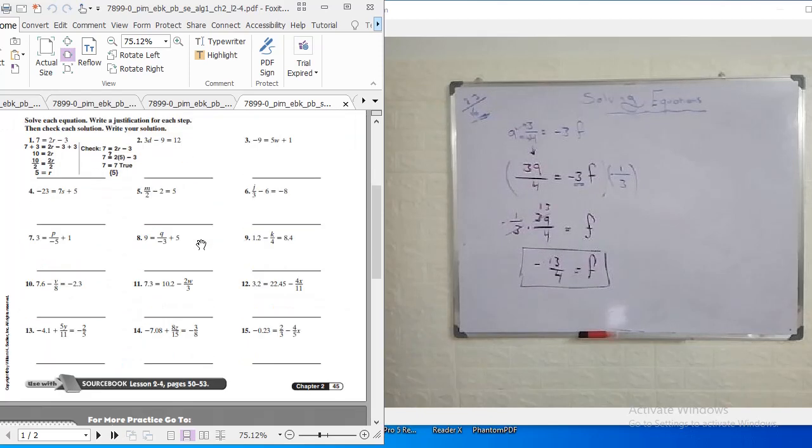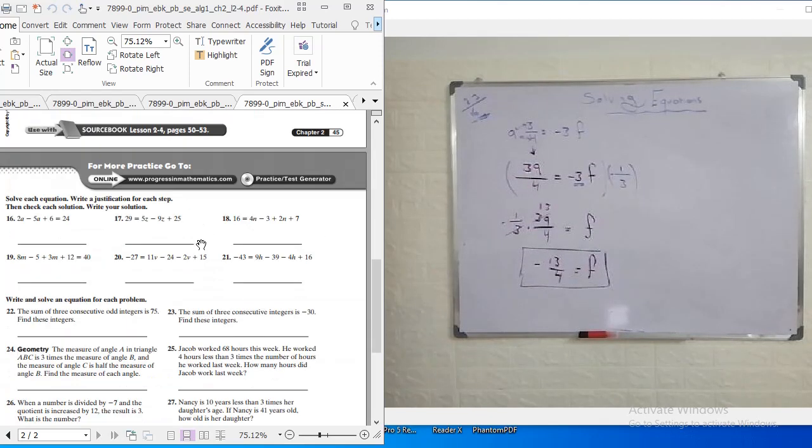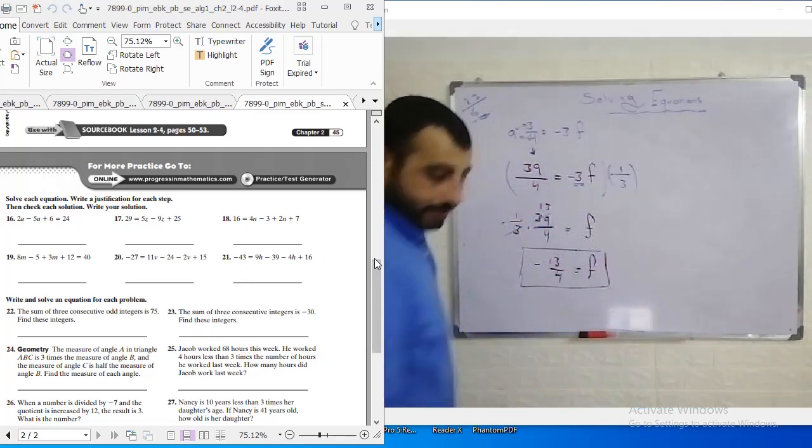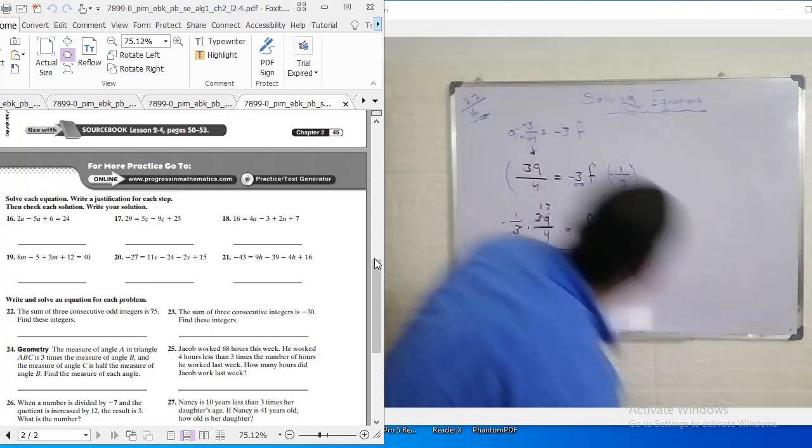This is lesson 2.4 from your workbook. Okay, I will pick an arbitrary question. I will pick this question, question 21. I see it is long here, so I will pick it. Where's the eraser? This is my eraser. Oh, good.